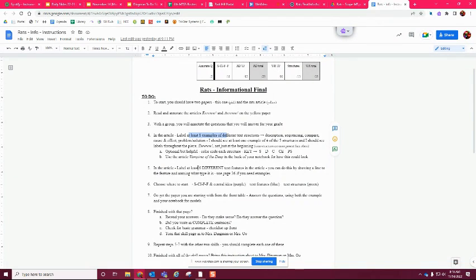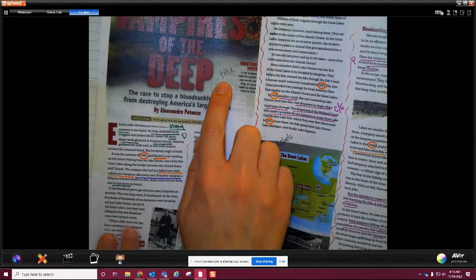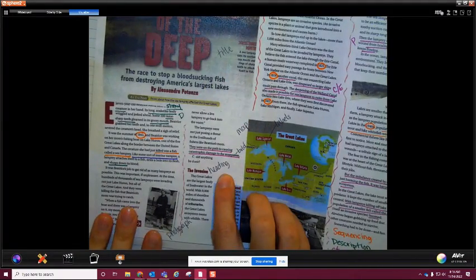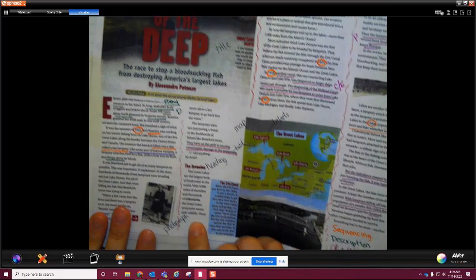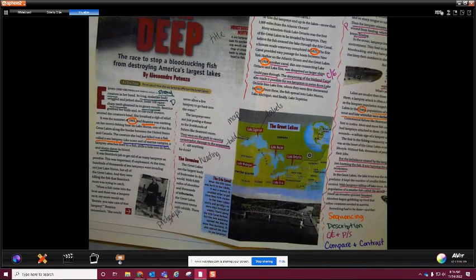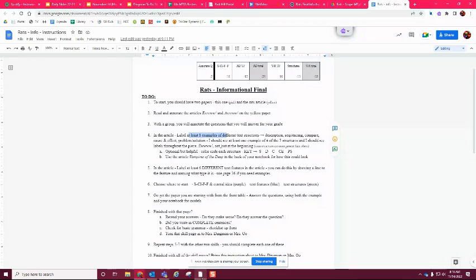Then after that, in the article, you're going to label at least 6 different text features. So again, going back to this, 6 different text features, you're labeling the different text features that you see. And there should be 6 different ones. Okay. 6 different ones. All right. So yeah, 6 different.